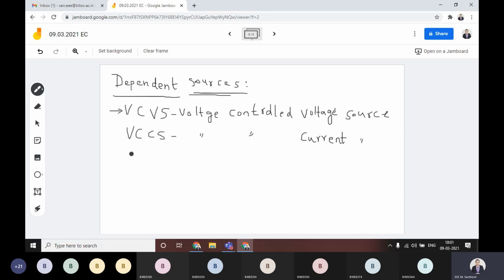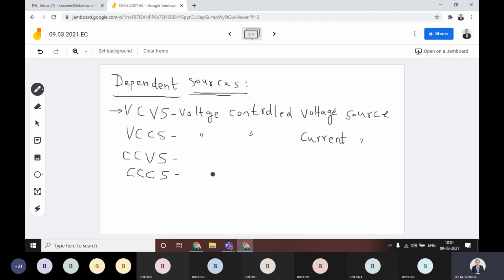Then you have current controlled voltage source and current controlled current source. These are basically the dependent sources. That four dependent sources we have, four independent sources we have.